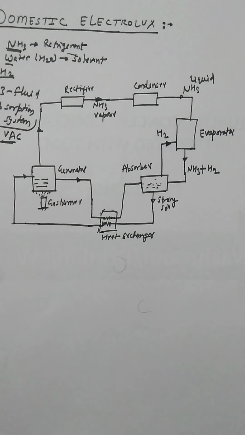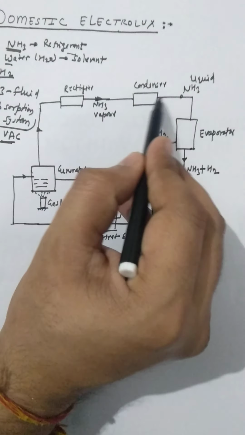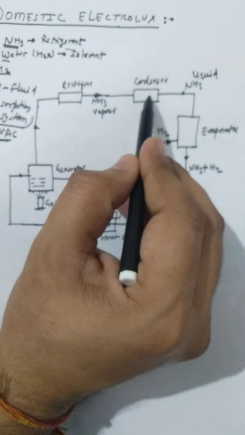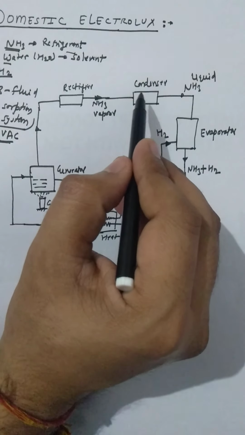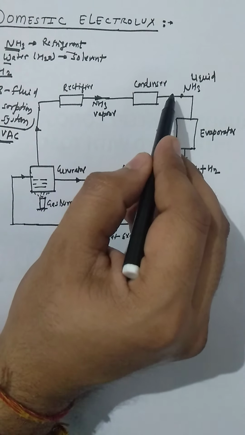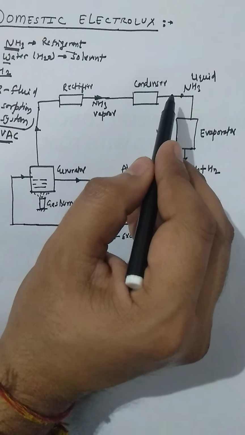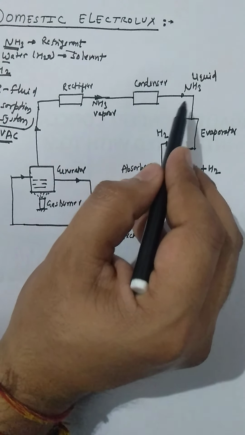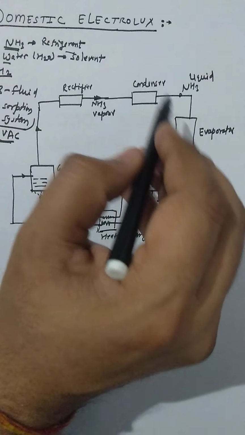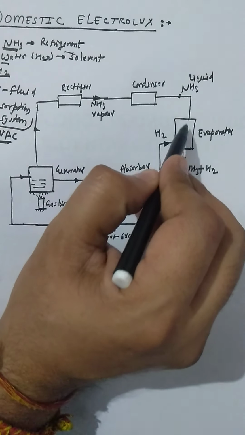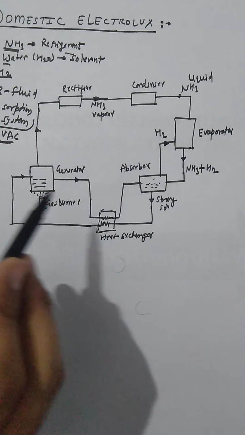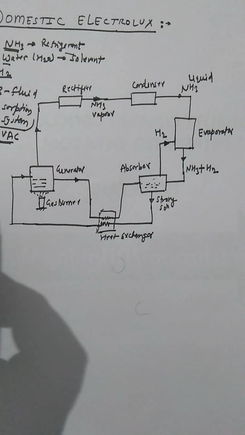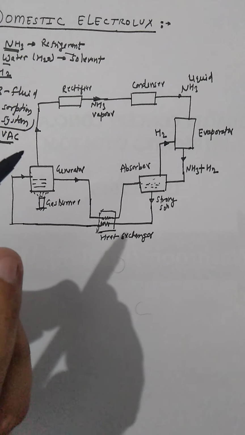This is the path where hydrogen will follow. The liquid refrigerant leaving the condenser flows under gravity to evaporator. Condenser to evaporator, the whole domestic Electrolux will work on only gravitational force.